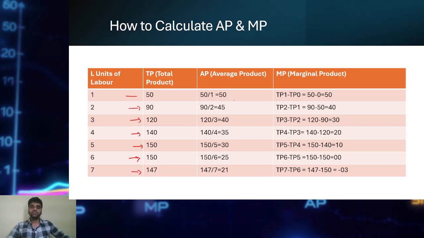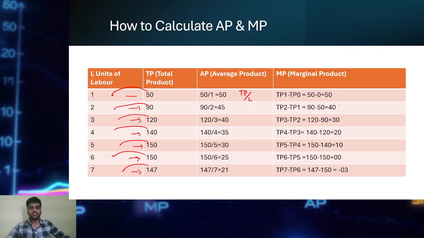Now if at all observing AP, how to calculate AP? TP divided by units of labor. So 50 divided by 1, 90 divided by 2, 120 divided by 3, 140 divided by 4, 150 divided by 5, 150 divided by 6, and 147 divided by 7.